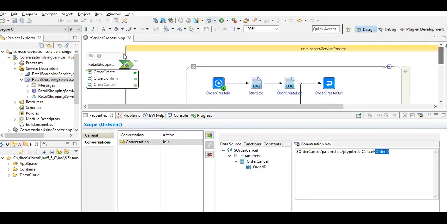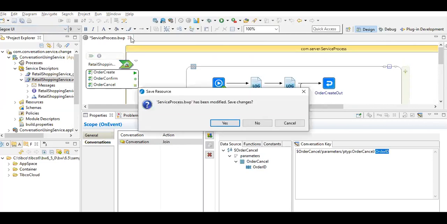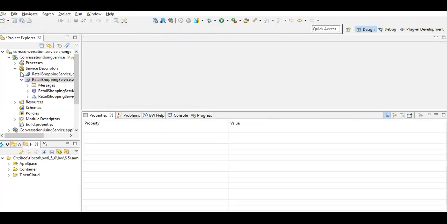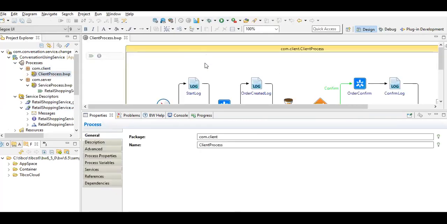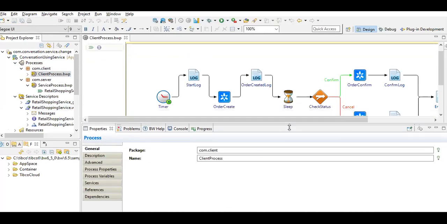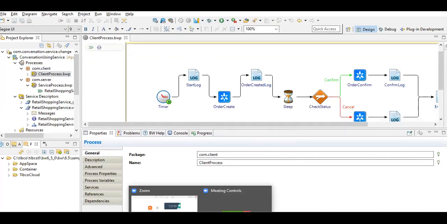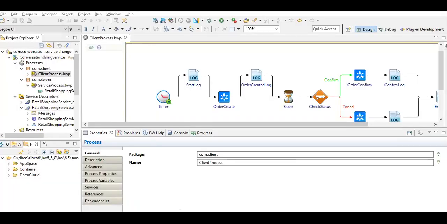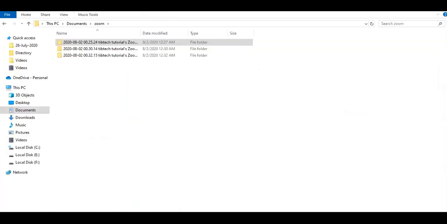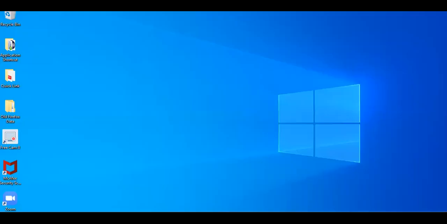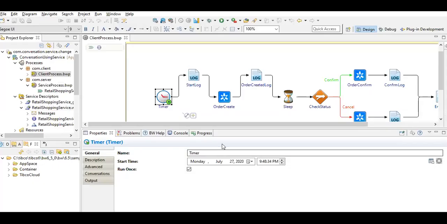We have simulated these things. Now we are going to take the client process, which we are simulating for this. So what is happening in the client process basically? In the client process, if you see, this is our start activity.